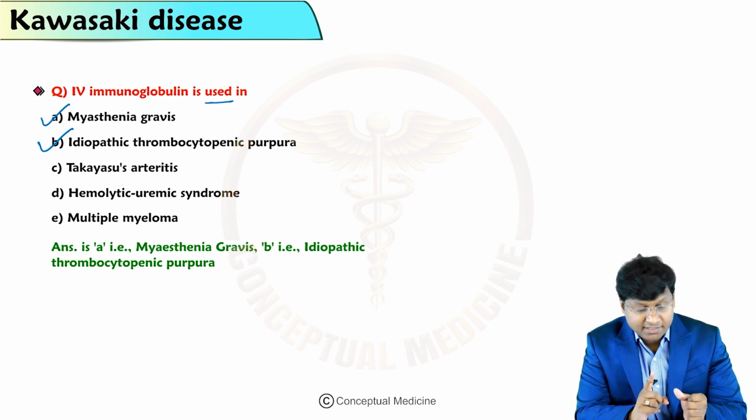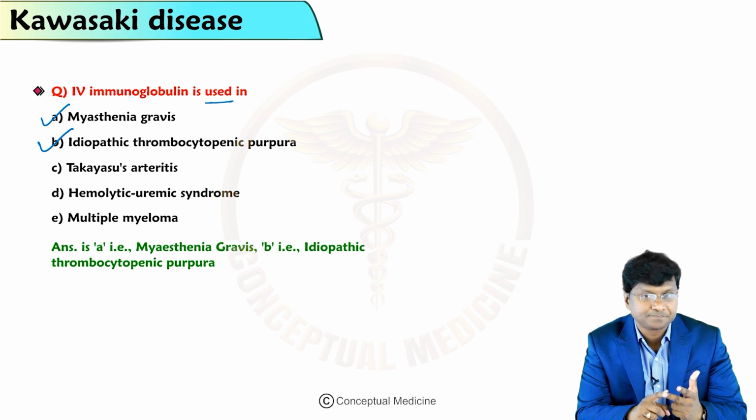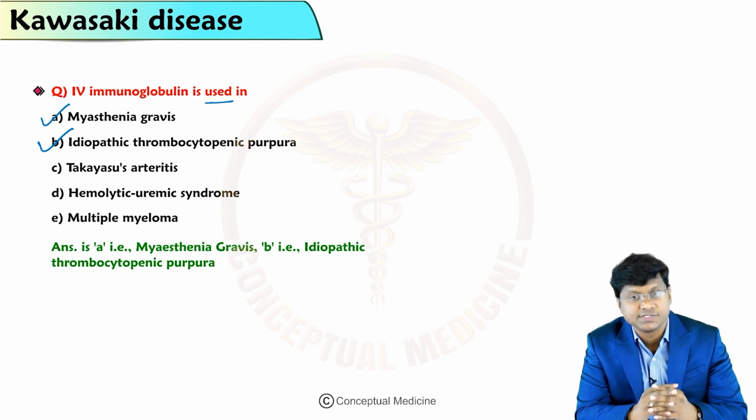The criteria are that the most common symptom, fever, should be there for more than 5 days. Followed by that, there should be conjunctivitis, that too a non-purulent or non-exudative conjunctivitis. Then a polymorphous rash distributed all over the body. Then adenopathy, that is cervical lymphadenopathy. The other important thing is that mucosal involvement should be there. These are the criteria for the diagnosis of Kawasaki disease.